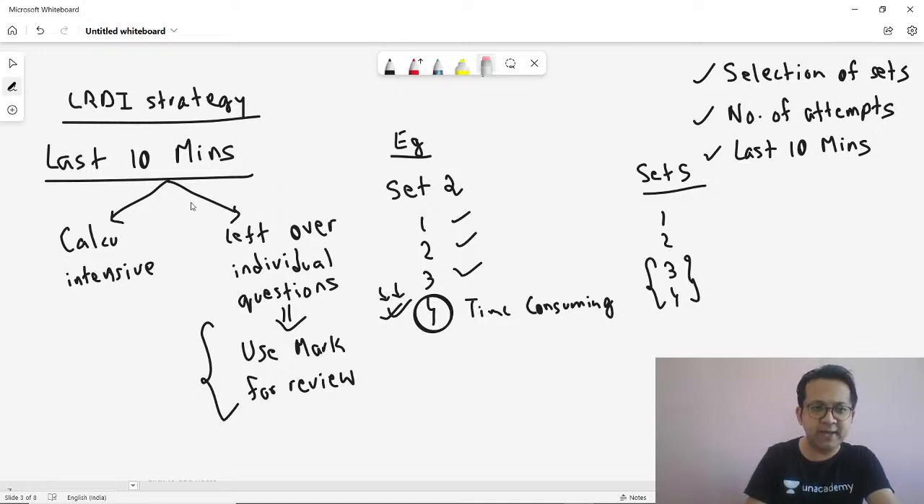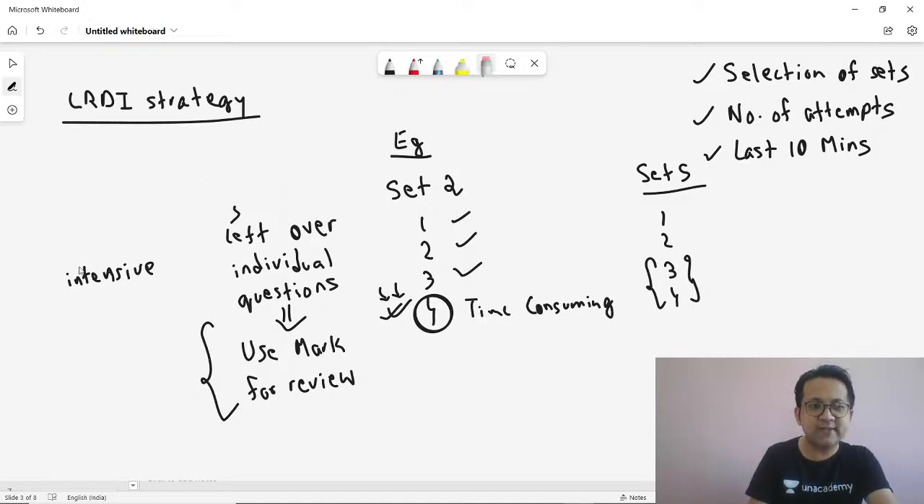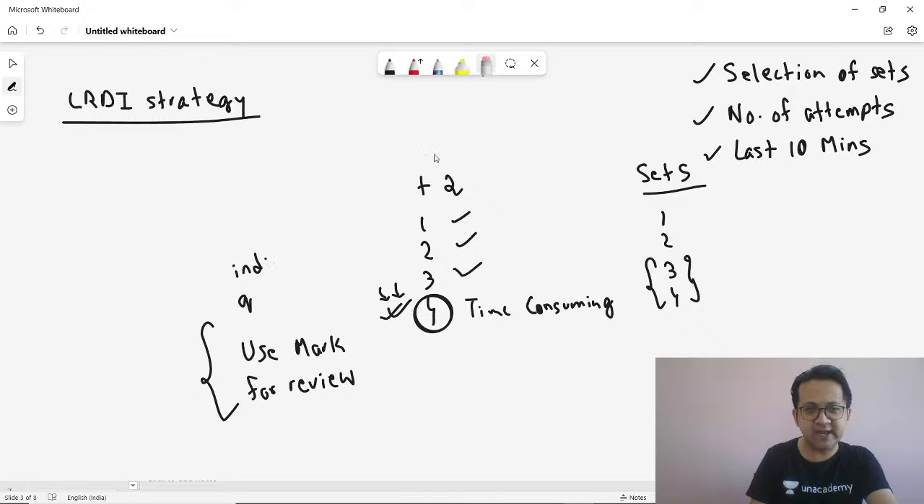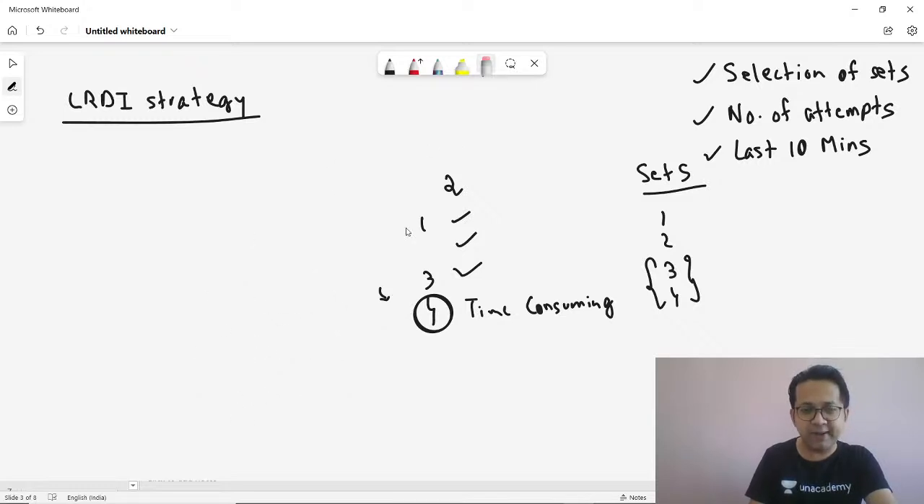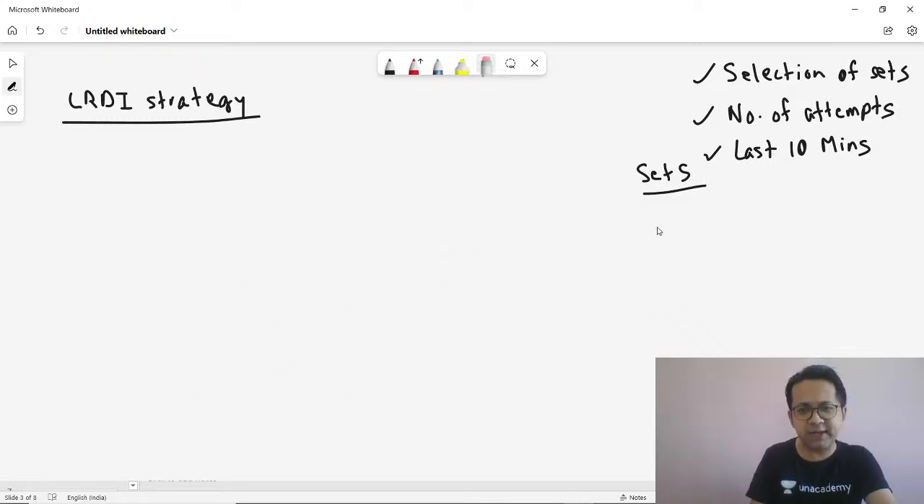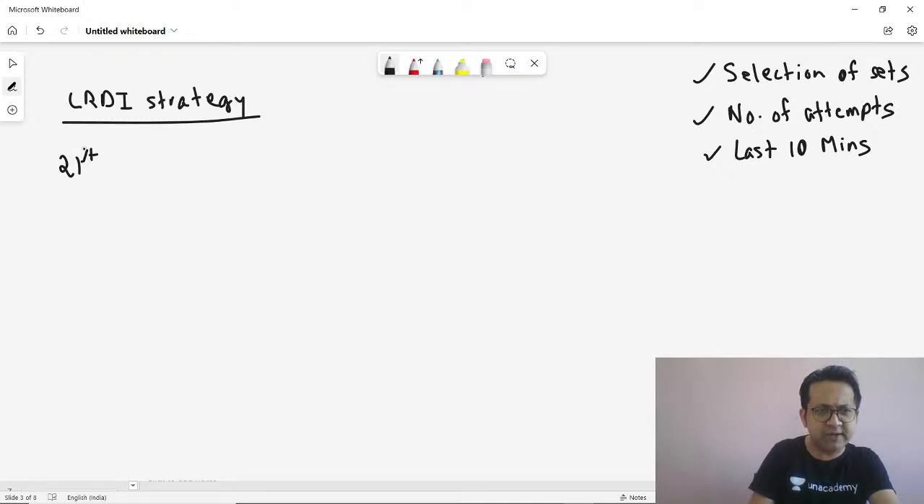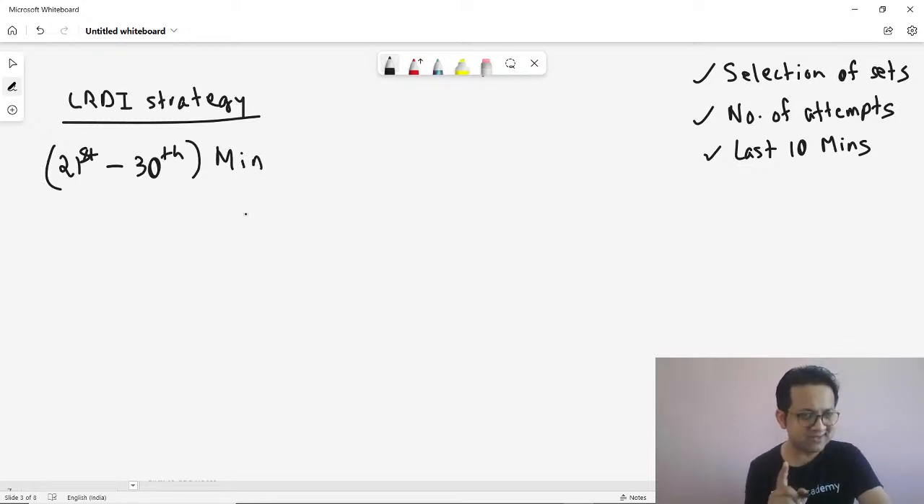How do you select the sets in the first few minutes, and which sets you are going to attempt, has been decided. The last 10 minutes have been decided. Now, how much time is remaining? We still have around 10 minutes remaining on the day of your exam. We are talking about probably the 21st minute to the 38th minute. This is the time to experiment.